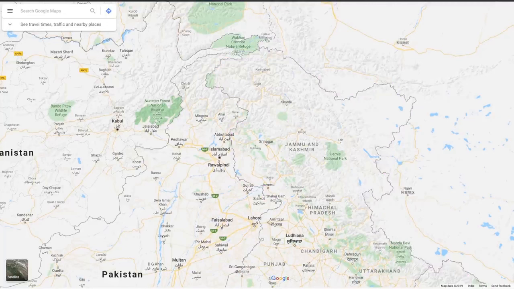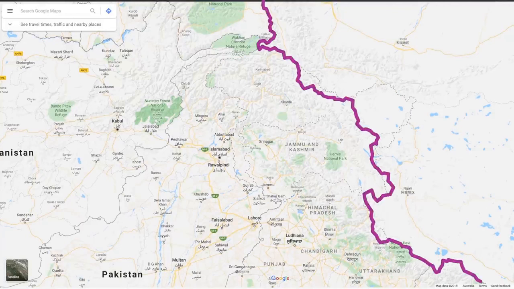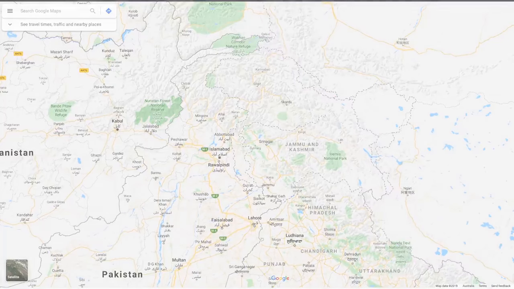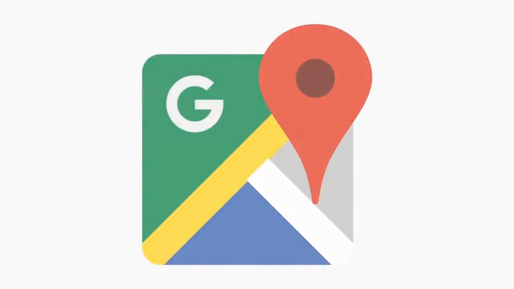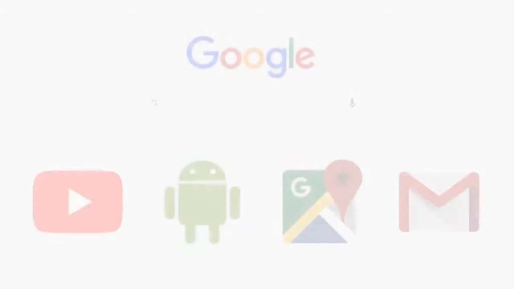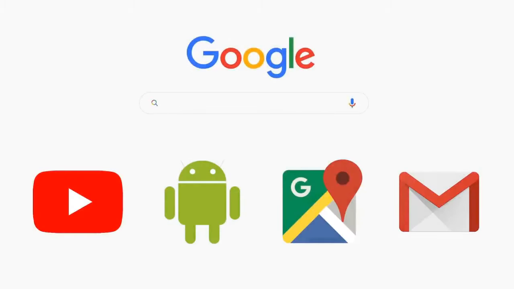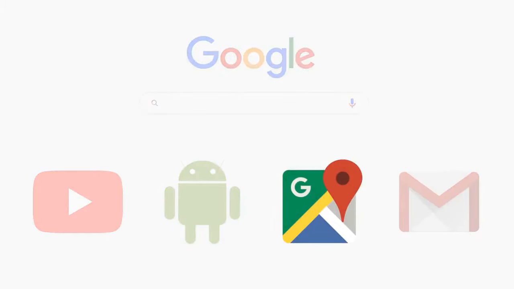Still, the Chinese claimed territory is clearly drawn to belong to China with solid borders, while India and Pakistan's claims on each other are still marked by dotted claim lines. The Chinese edition of Google Maps is probably the most different from the main versions of the map that the rest of the world sees. You have to remember though that pretty much everything owned by Google is banned in China, like YouTube, Android, Gmail and the Google homepage itself. It's pretty much only Maps that has managed to survive, and it's because Google agrees with the official Chinese state policy to censor the app of any border challenges to Beijing.